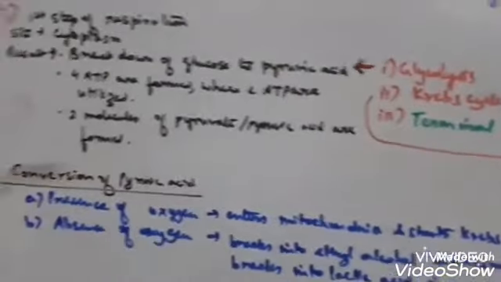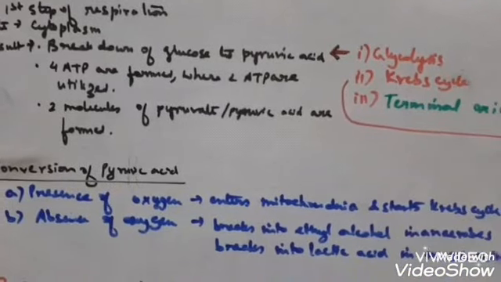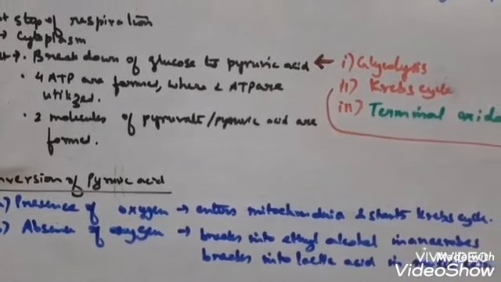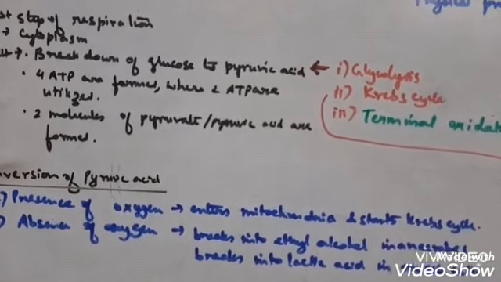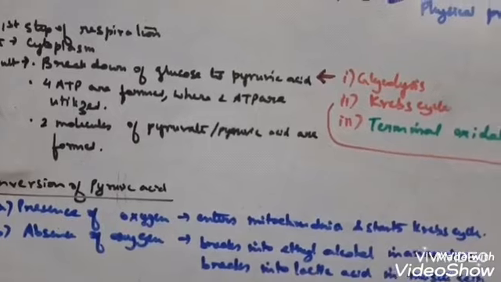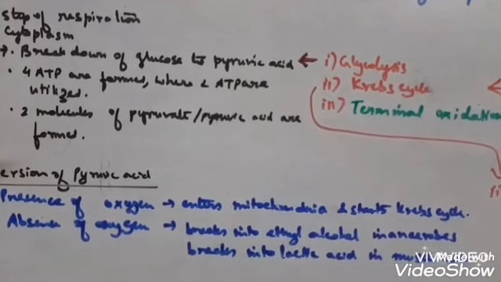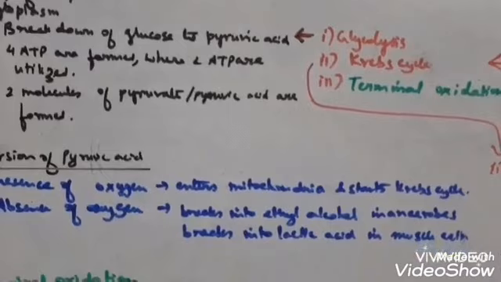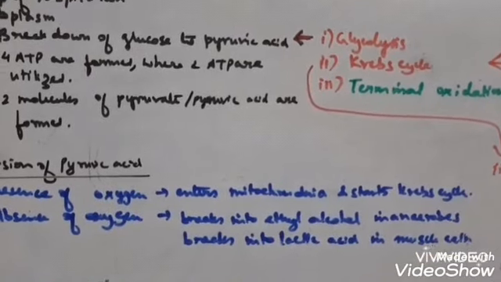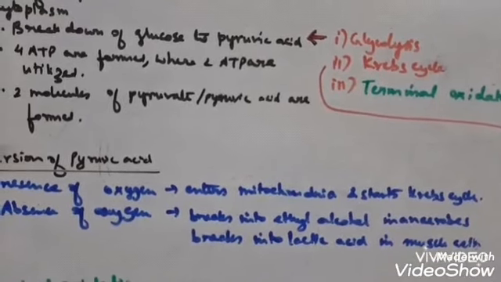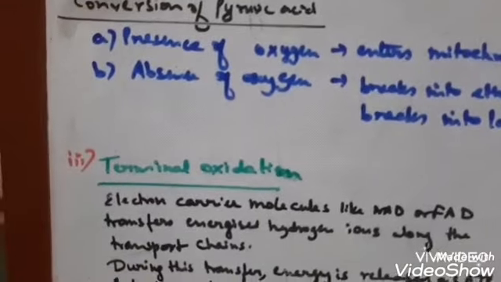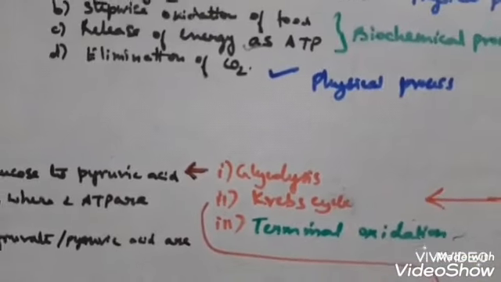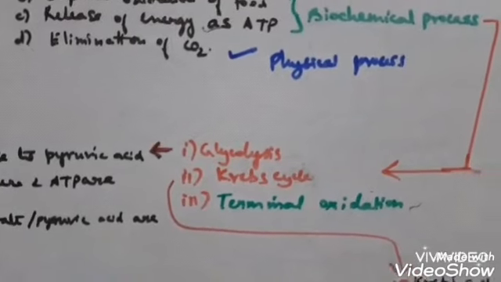Okay, I also told you about the anaerobic conditions or fermentation, where the anaerobic microorganisms or prokaryotes break the pyruvic acid into ethyl alcohol. In case of our muscle cells, when we are deprived of oxygen during strenuous exercise, our muscle cells break it into lactic acid, but no carbon dioxide is produced. Next comes terminal oxidation. This is the third step of respiration: glycolysis, Krebs cycle, and terminal oxidation.